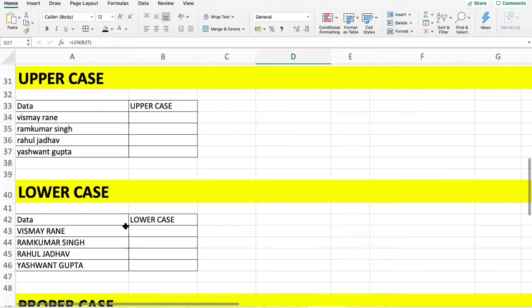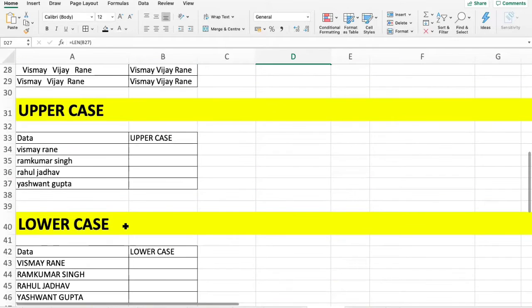Now let's move on to the uppercase, lowercase, and propercase. All these functions are used in the formatting part, where you want to show the data in uppercase, that is capital letters, or if you want to show capital letter data in lowercase.